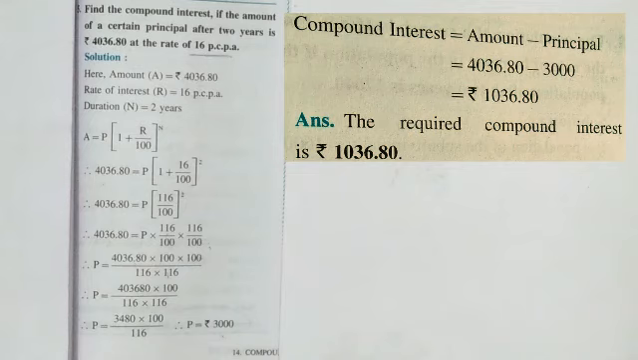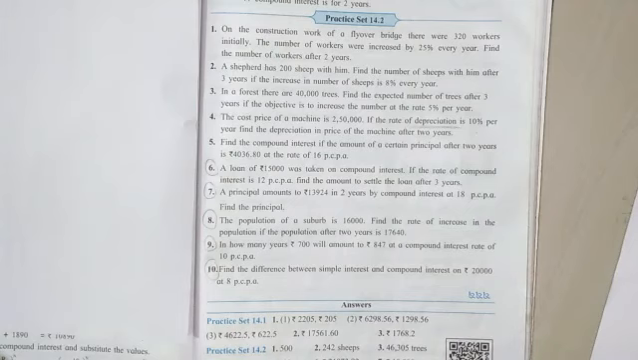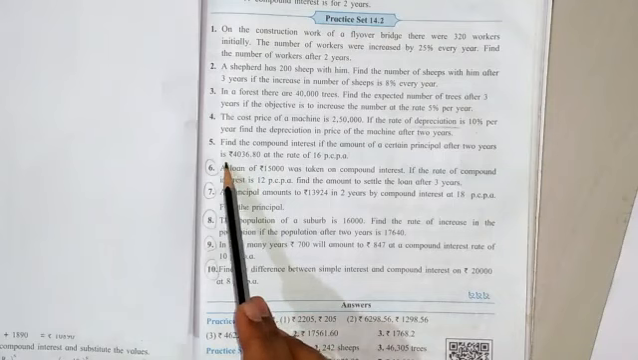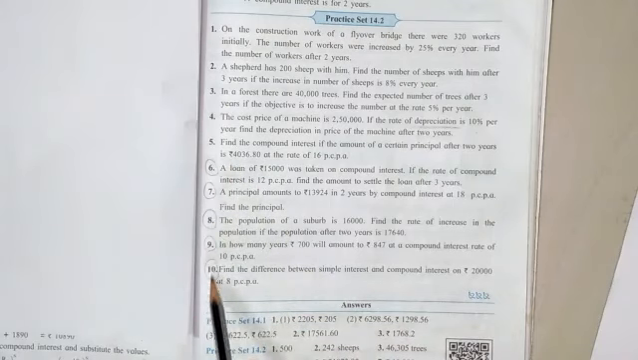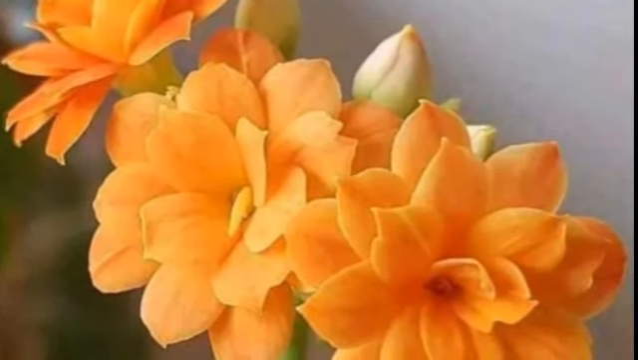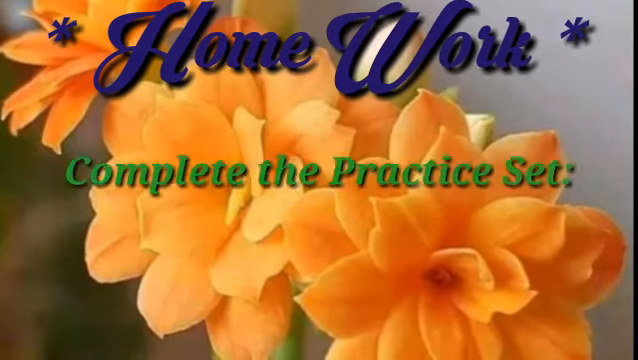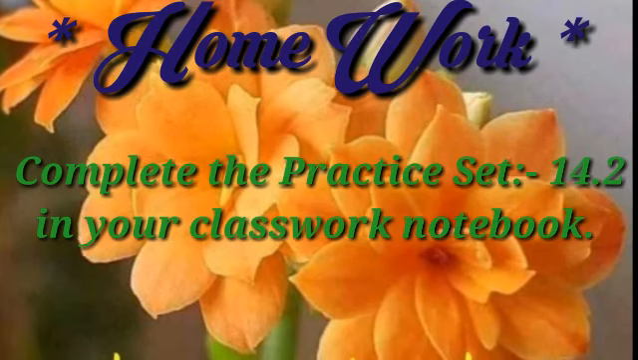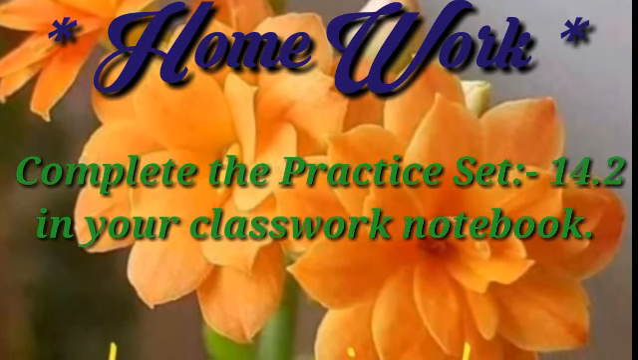You have to write very systematically in your classwork notebook. At last, in this way, our practice set number 14.2 is over. We have solved only up to the 5th question. These remaining questions are deleted from the syllabus, but for practice you can solve them in your rough notebook. Okay students, so complete your classwork notebook. So students, here is time to note down your homework, that is to complete practice set number 14.2 in your classwork notebook. In this way your unit number 14 is over.